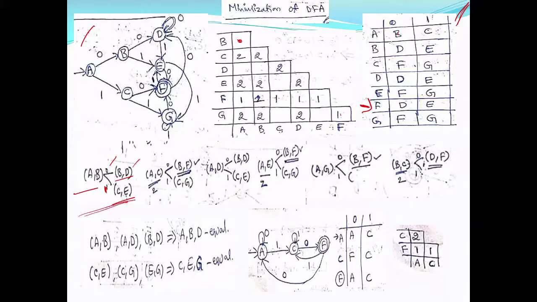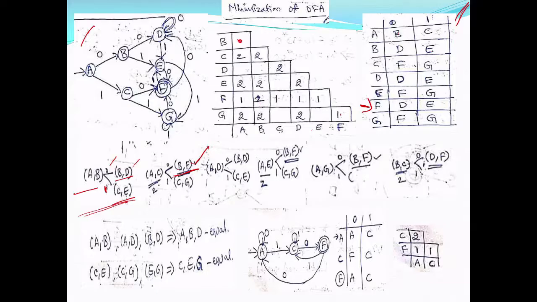Next, A comma C. Now look at A comma C. It is unmarked in the first iteration. I am in the second iteration, right? A comma C on 0: A on 0 is B, C on 0 is F. So A comma C on 0 is going to the pair B comma F, which is marked. You can see B comma F is marked in the first iteration.